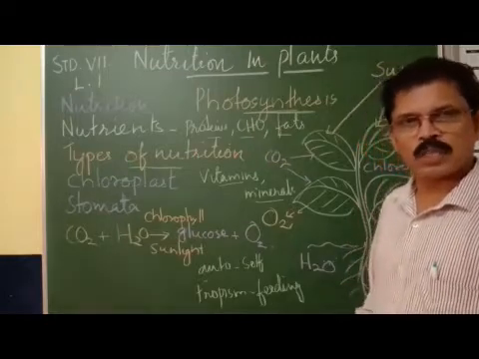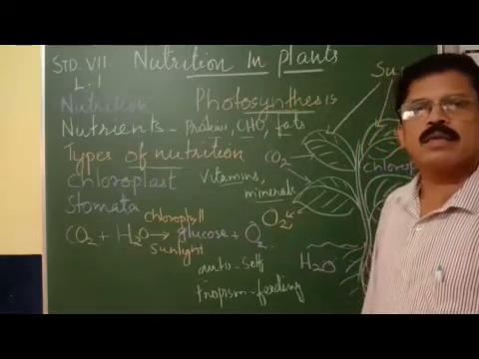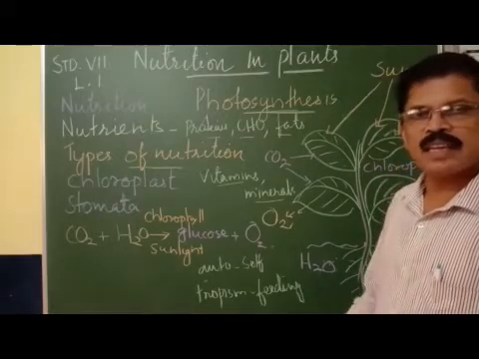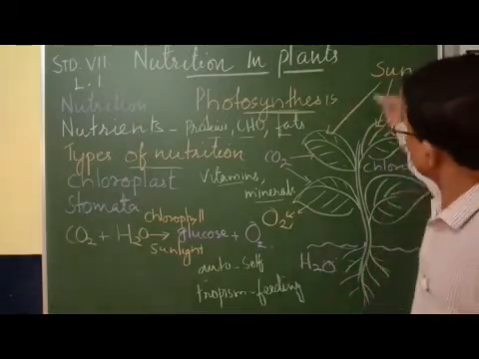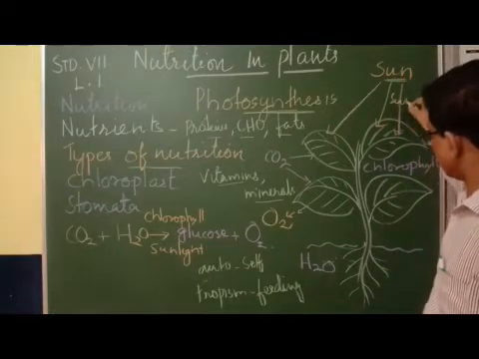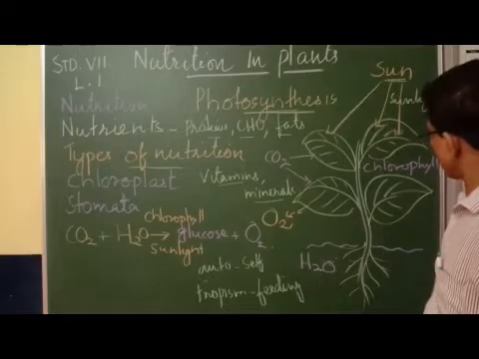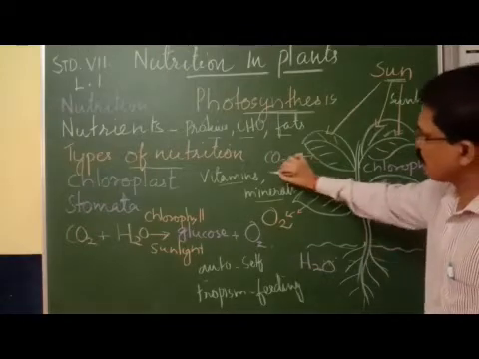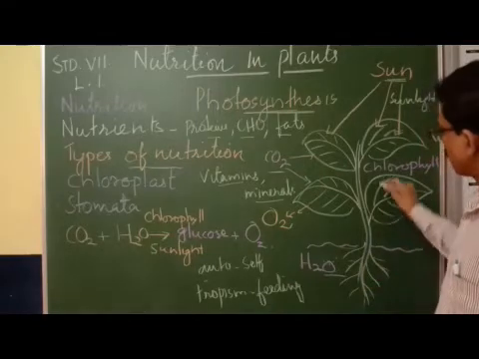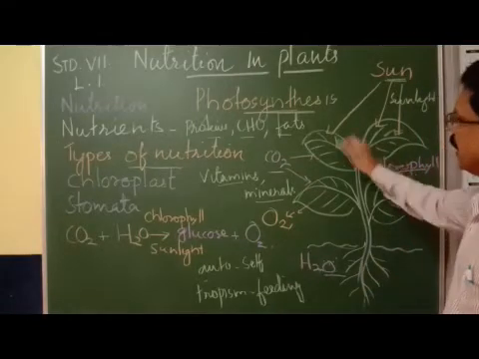Photosynthesis is the process by which green plants and some bacteria and cyanobacteria synthesize their own food by using sunlight, carbon dioxide and water, in the presence of chlorophyll in leaves.